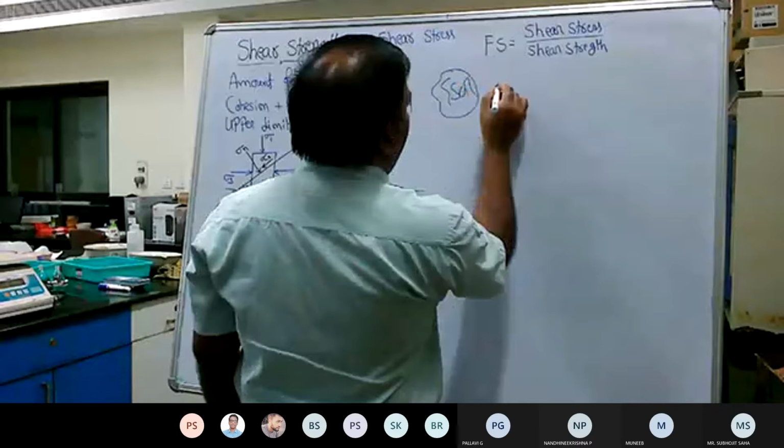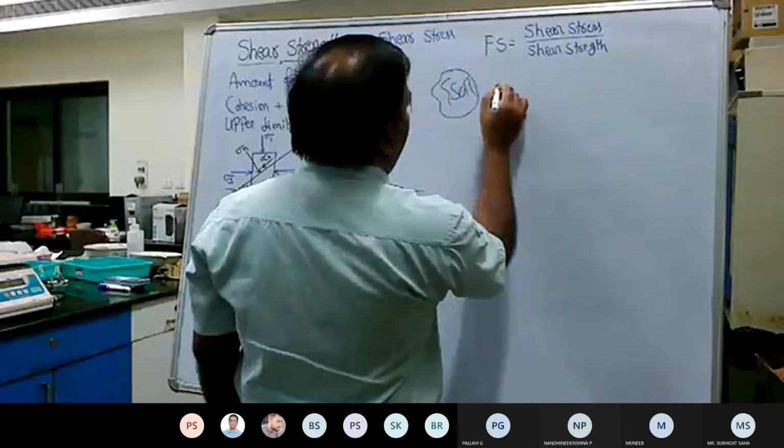Cohesion, so tau is equal to C plus sigma tan phi. Therefore, based on this simple equation, everybody says that shear strength is the combined effect of the cohesion plus the normal force. The normal force is in the form of an angle of internal friction, and so forth. There is another way of understanding this equation also.